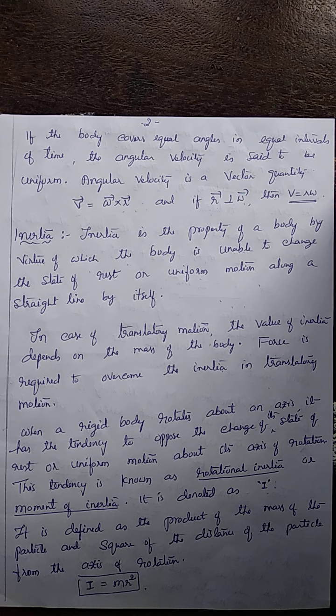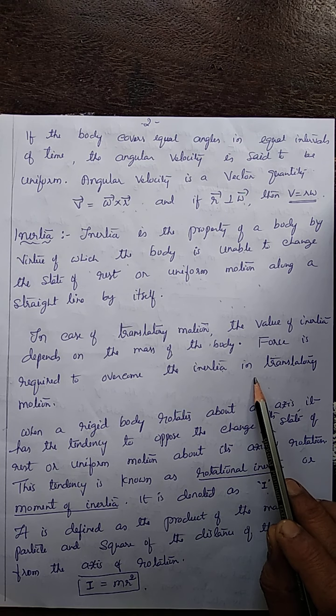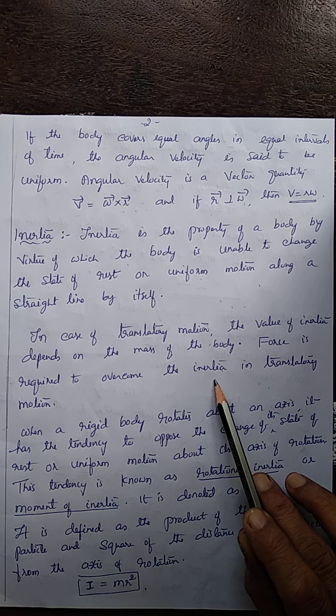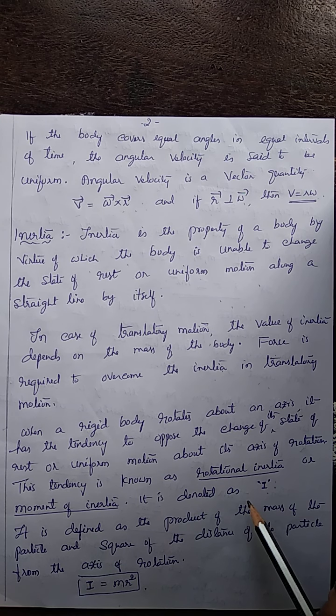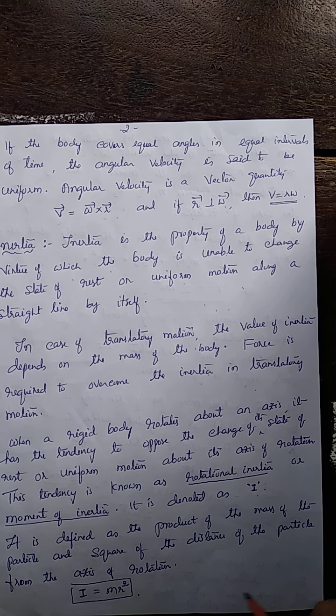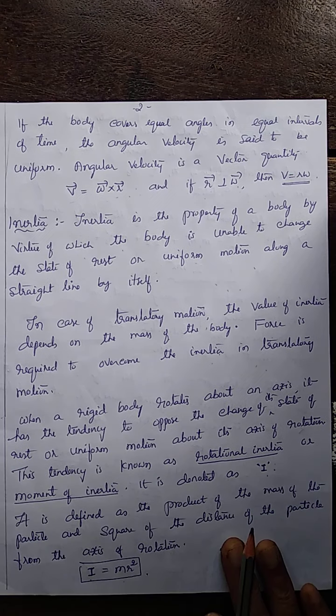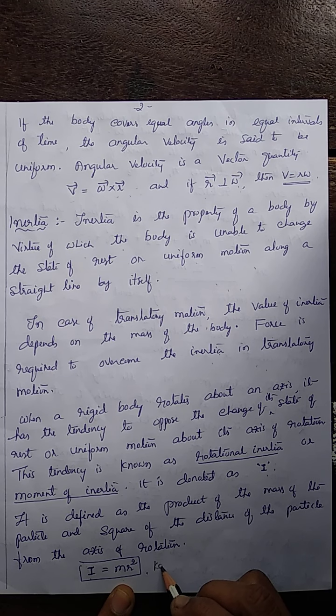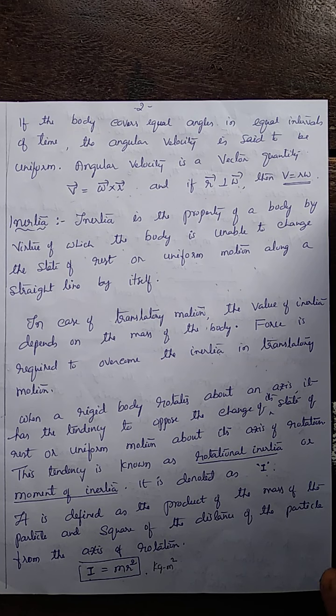So, torque is analogous to force. Force overcomes inertia in translatory motion. Torque overcomes inertia in rotational motion. And the moment of inertia is defined as the product of the mass of the particle and the square of the distance of the particle from the axis of rotation. Suppose we have a particle of mass m at a distance r from the axis of rotation, then the moment of inertia is I equal to mr square. It is measured in the unit kg meter square. The SI unit is kg meter square.